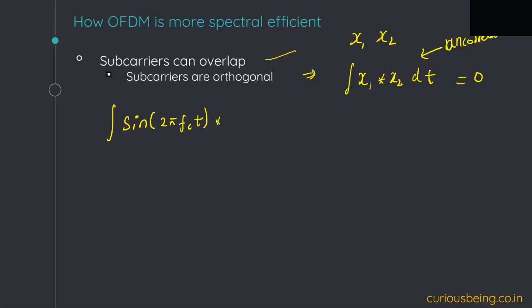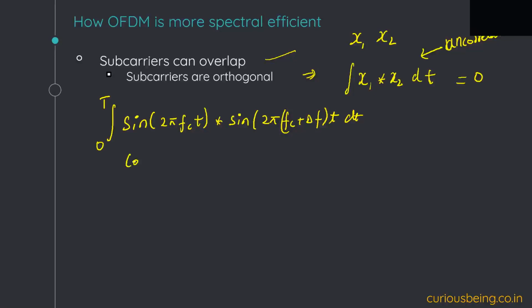The next subcarrier will be sine 2 pi (fc plus delta f) t, because we said that the subcarrier spacing is delta f. If the first subcarrier is this, the next subcarrier will be separated by delta f. Let's calculate their correlation. The correlation will be the integration of this over one period. So what will that be?